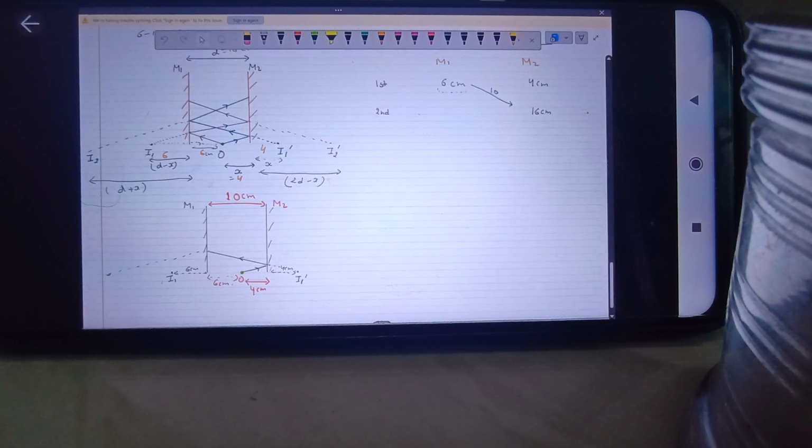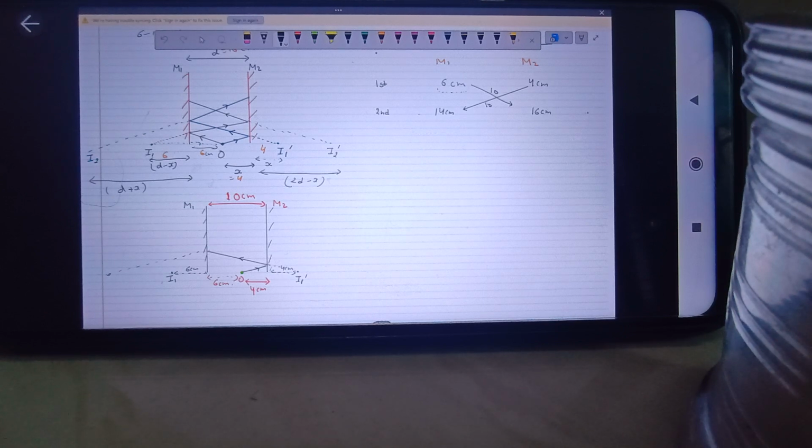The same thing we are doing here. The first image formed in M2 will act as the second object for M1. So the distance between the image and the mirror, we can easily calculate by adding the image distance of the given mirror and the distance between the two mirrors. So we'll add 10. So this will become how much? 14 centimeter. So the second image in M2 will be formed at a distance of 14 centimeter.